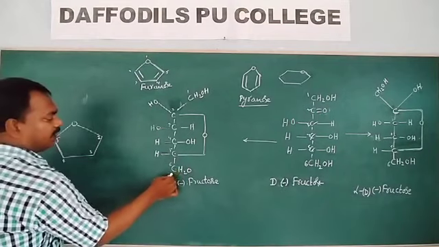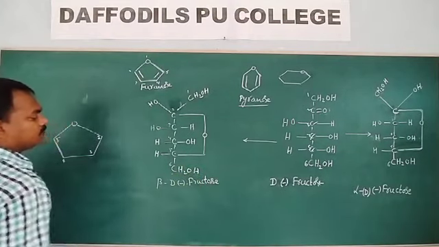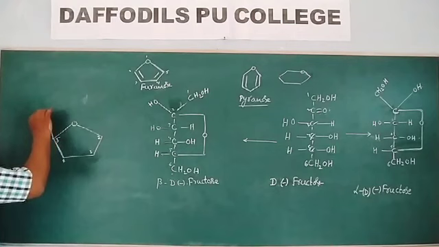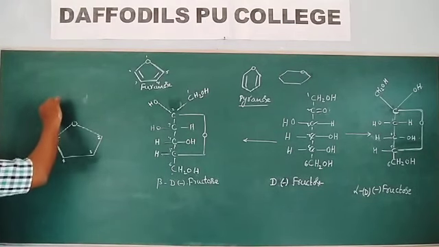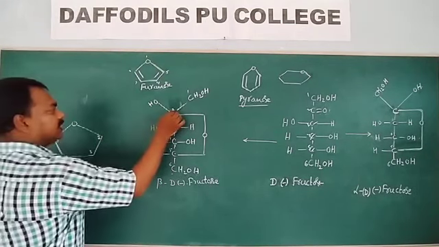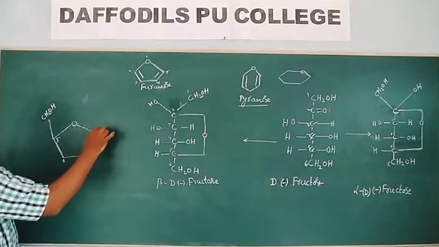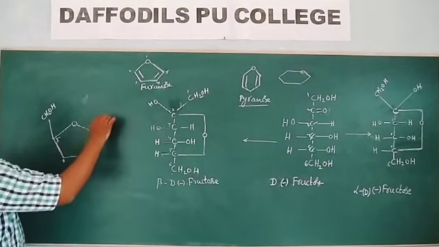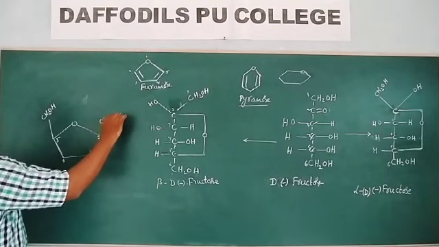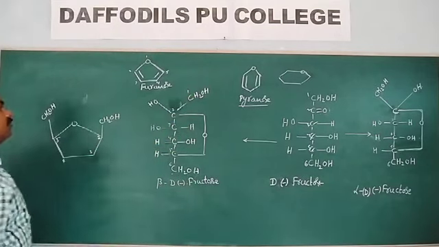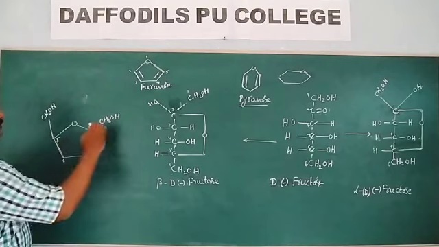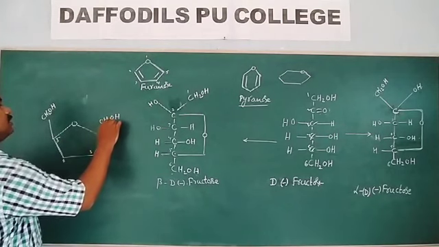The fifth carbon is bonded with CH2OH, and the second carbon is also bonded with CH2OH.